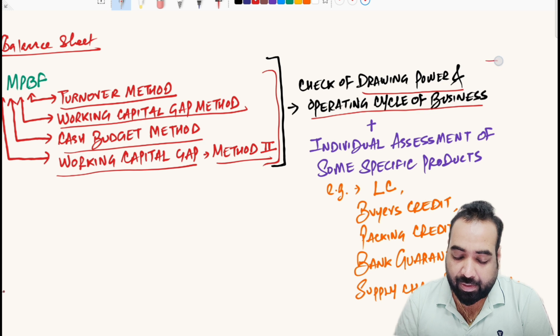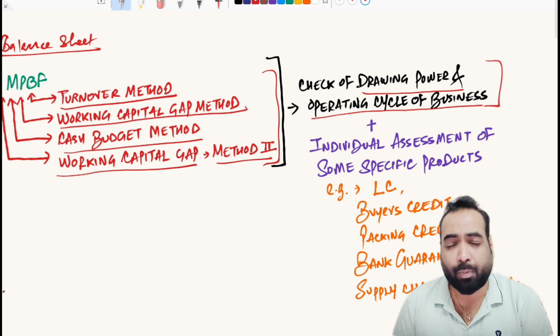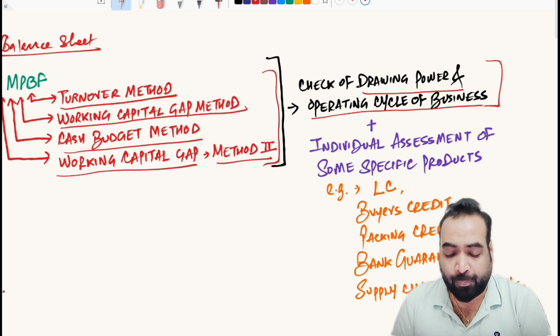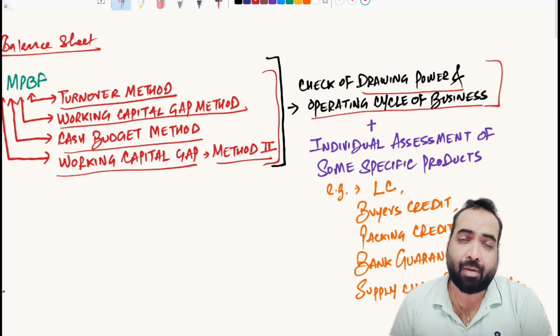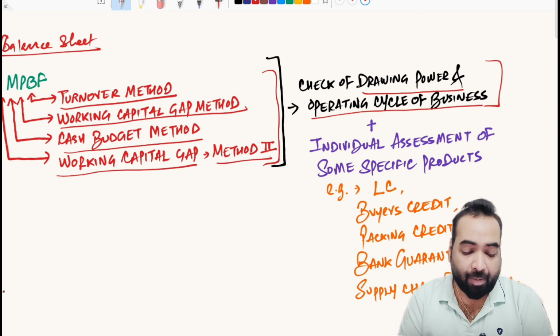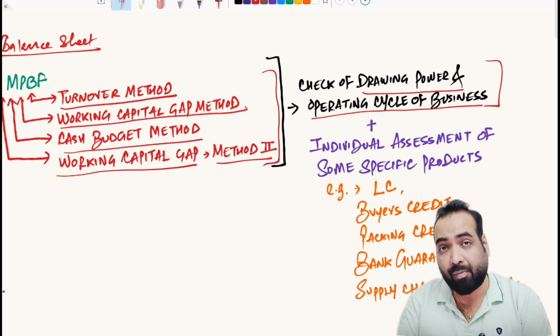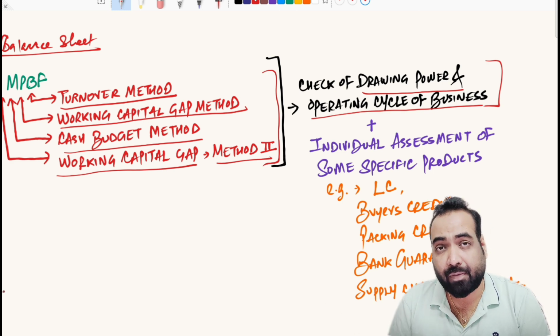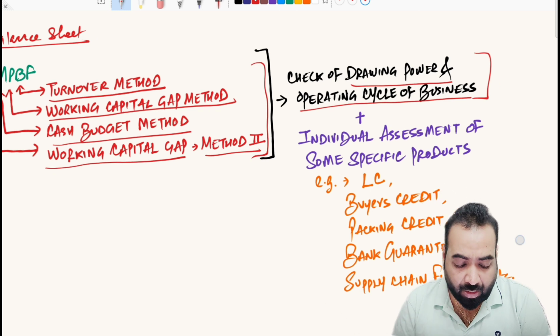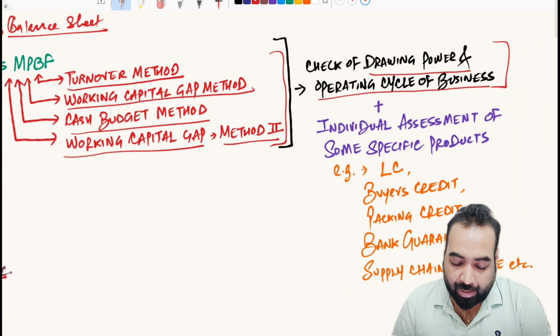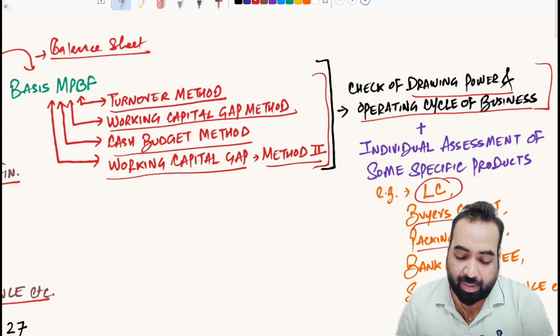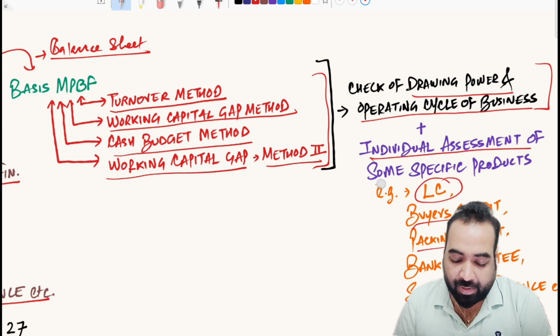I will also discuss the drawing power concept. The operating cycle concept I have already discussed with you. The drawing power concept I will cover in full detail. This is just a snapshot kind of video where I am telling you what is coming in the coming days, weeks, or months. Some of these products like letter of credit, buyer's credit, packing credit, besides this MPBF, they have their individual assessment norms as well.